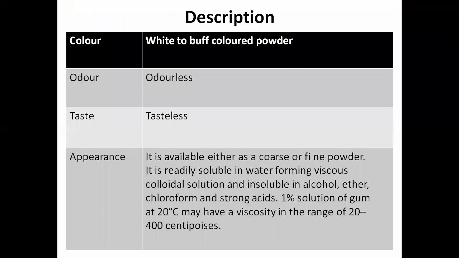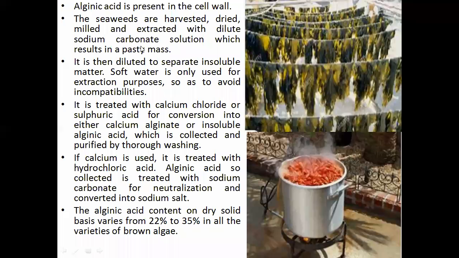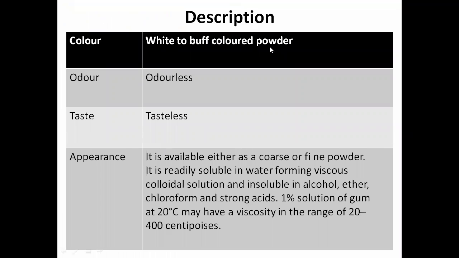So when you get that, how is the description going to be? If you see the color, it is a white to buff colored powder, because we are considering the purified carbohydrate, right? After going through these steps, after so many treatments, after drying, milling and extracting, and treatment with different salts like calcium chloride or sodium carbonate, it is a white to buff colored powder.